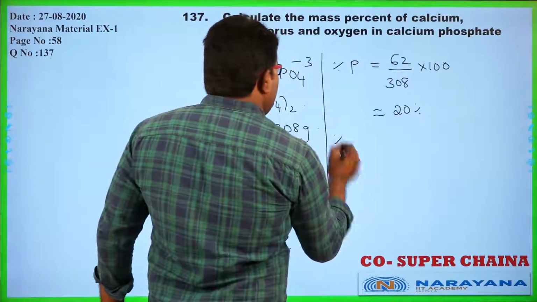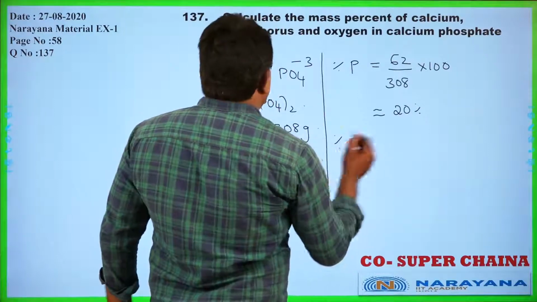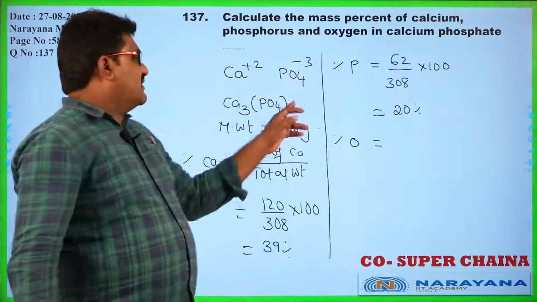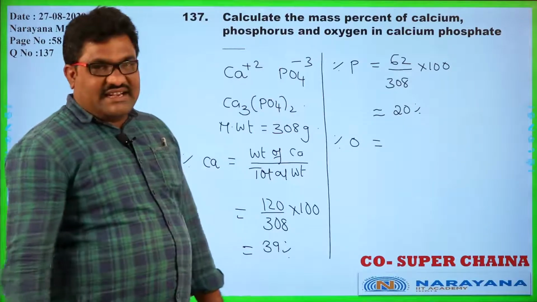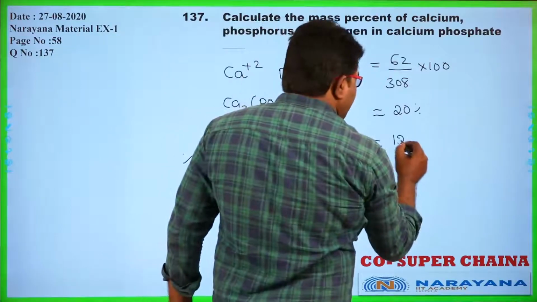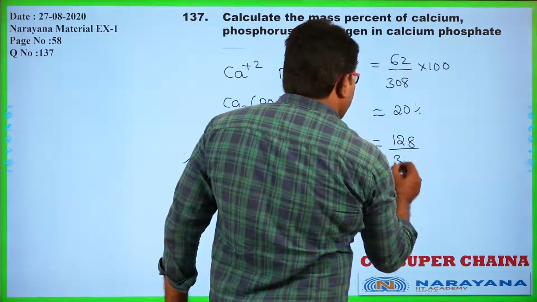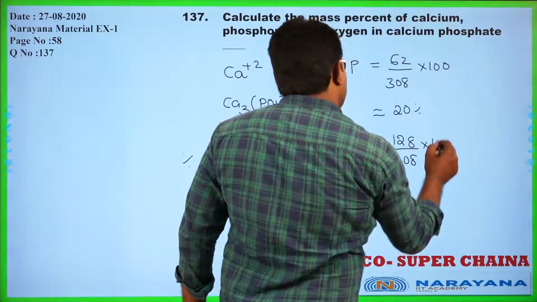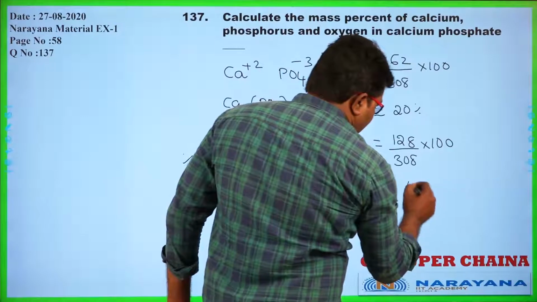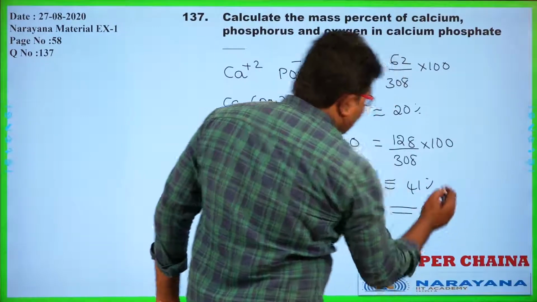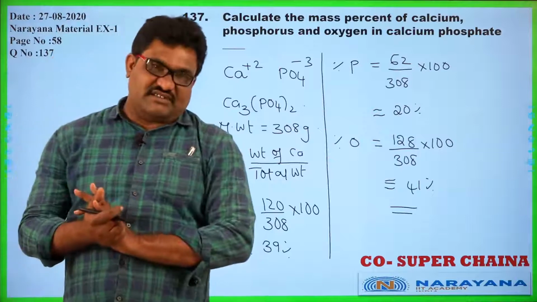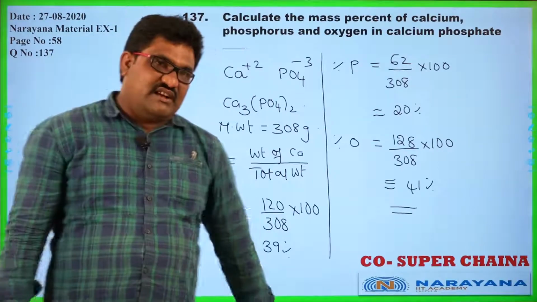Similarly, percentage of oxygen, how many oxygen atoms are there? 8. Okay, 8 into 16, how much is it? 128 divided by 308 into 100. So it is nearly equal to 41%. These are the percentages of each and every element present in calcium phosphate. Okay, let us go for the next question.